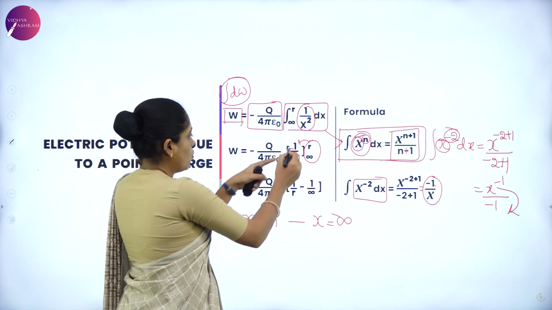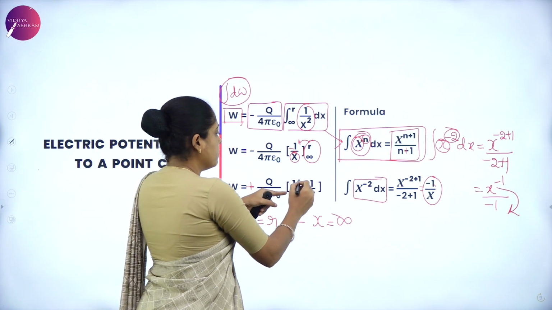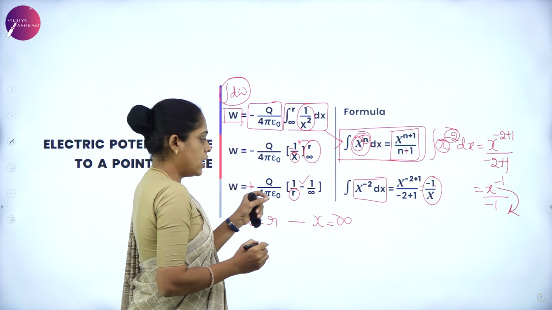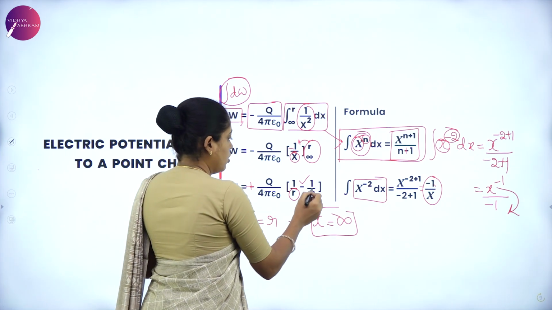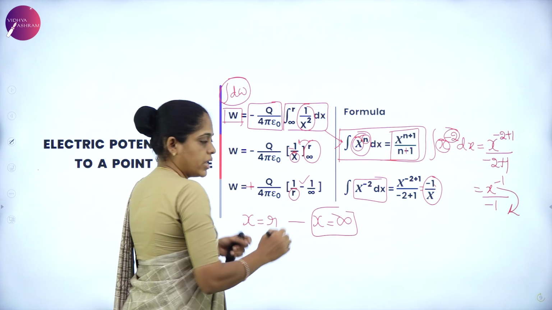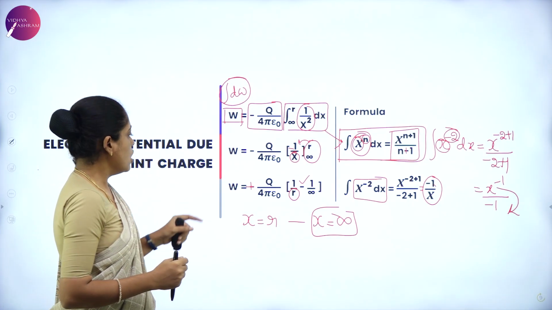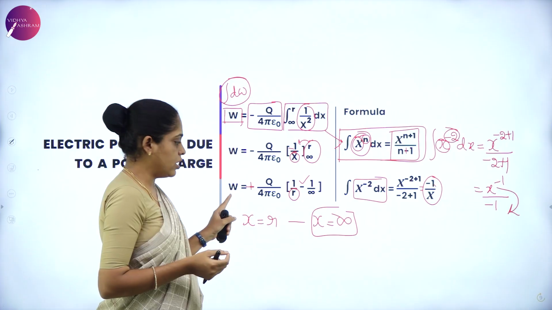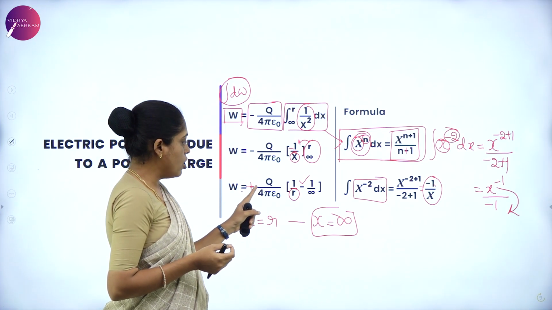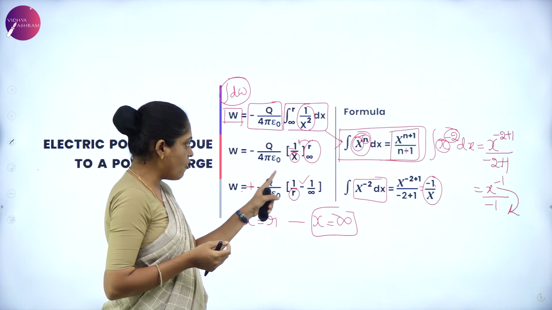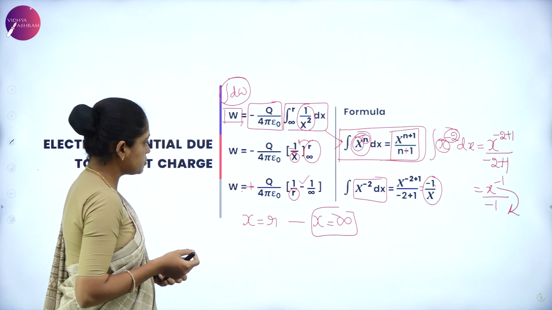So 1 by r, the upper limit, minus 1 by infinity, the lower limit, in the bracket after applying the limits. Now the expression we have for the work done: work done is equal to plus q by 4 pi epsilon naught of 1 by r minus 1 by infinity.